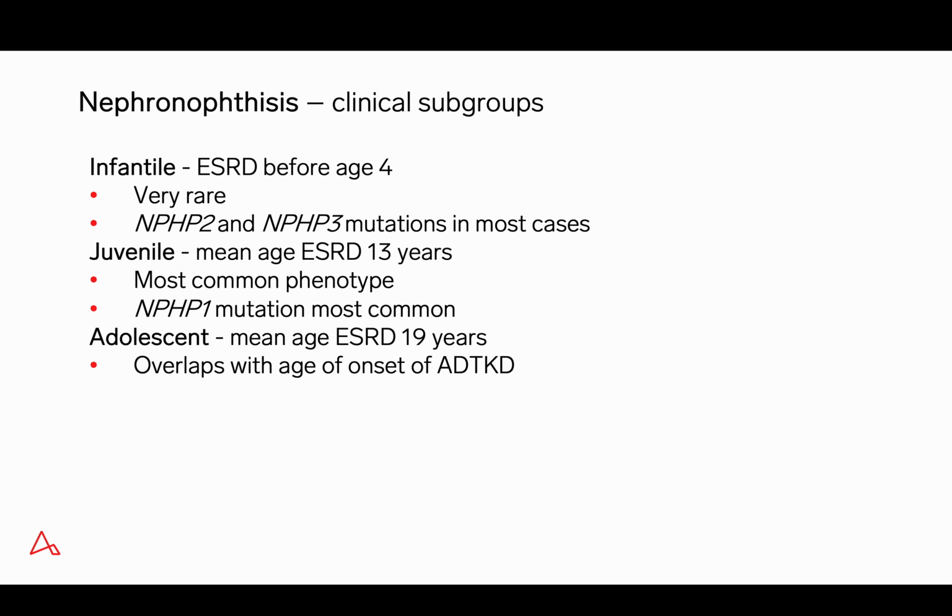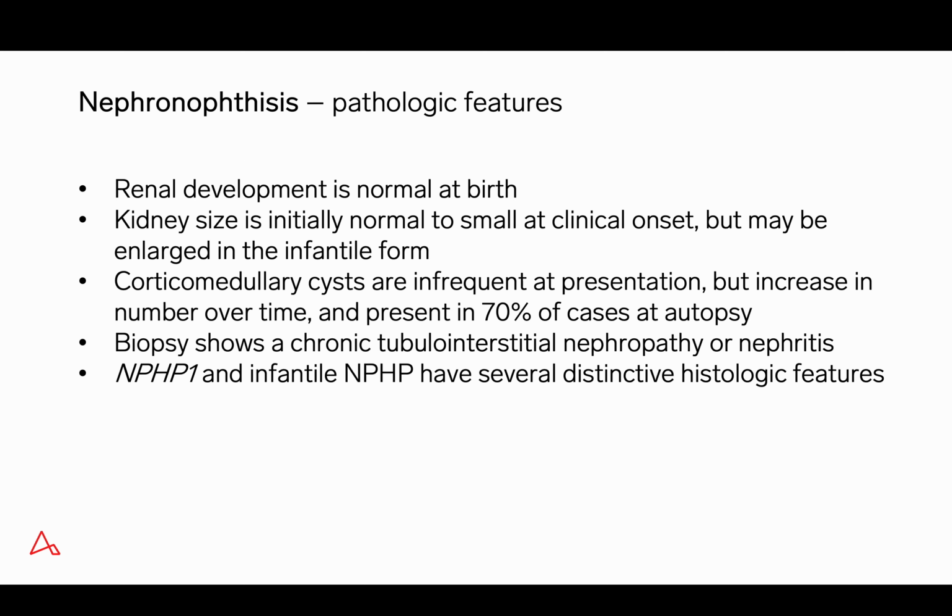The infantile form is very rare, and NPHP2 and 3 mutations account for most cases. The juvenile form is the most common, and the NPHP1 mutation is the most common mutation identified. The adolescent form is important because it overlaps with the age of onset of autosomal dominant tubulointerstitial kidney disease.